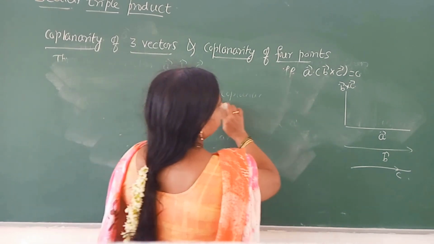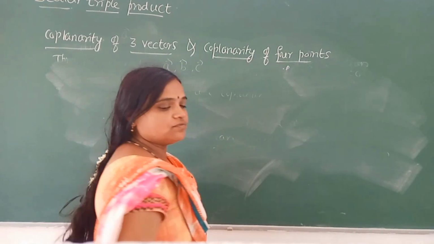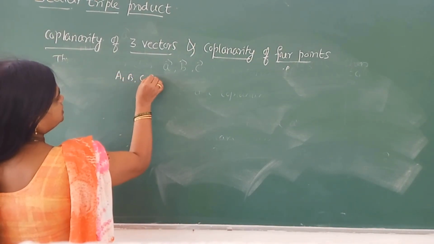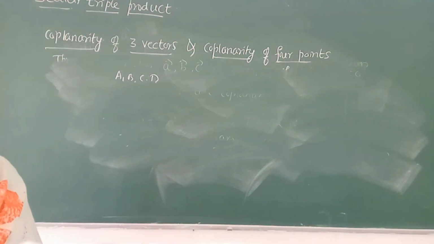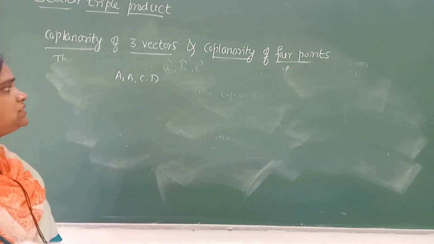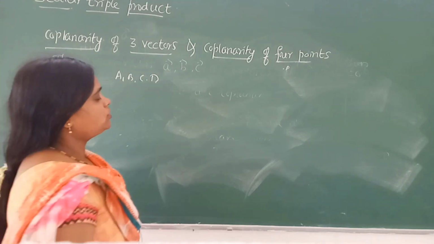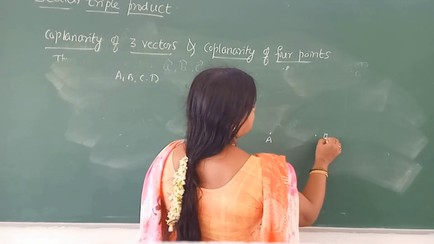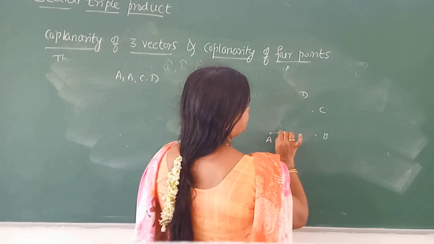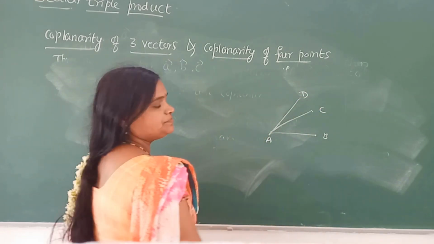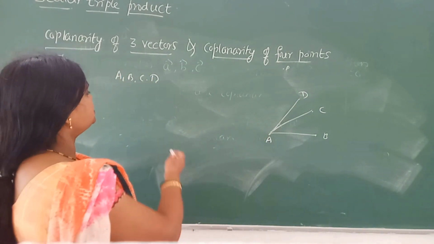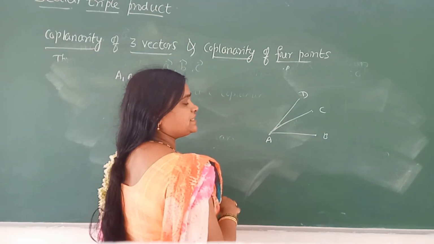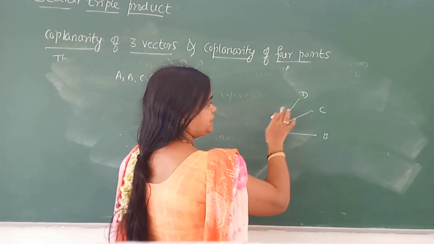Next, suppose they mention 4 points. For example, the 4 points A, B, C and D. The vectors are not mentioned, so keep any one point as the origin, A. Then take B, C and D: AB, AC and AD. Because just 4 points are given, there is no original position, therefore you can fix any one point as the origin. A to B, A to C, A to D.